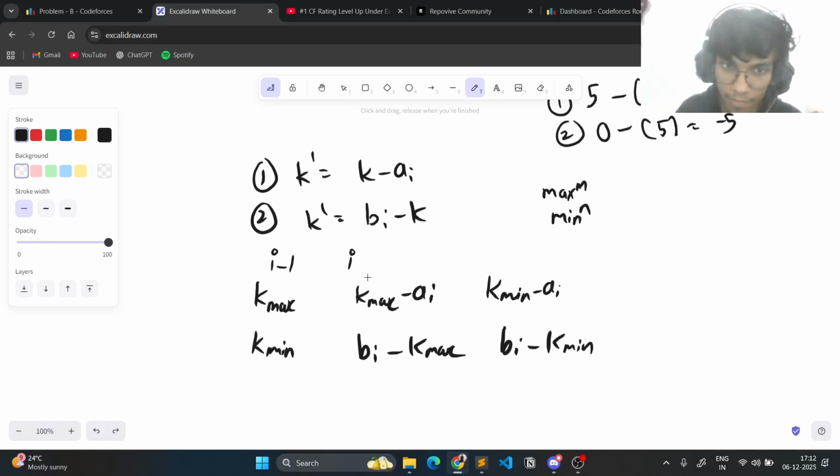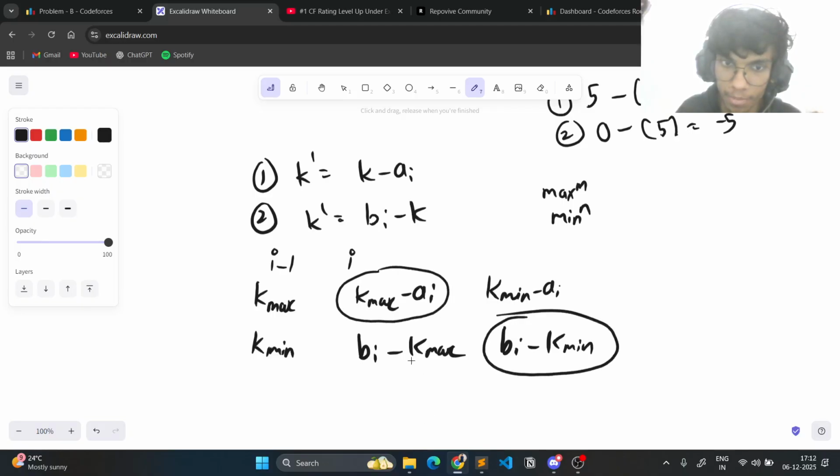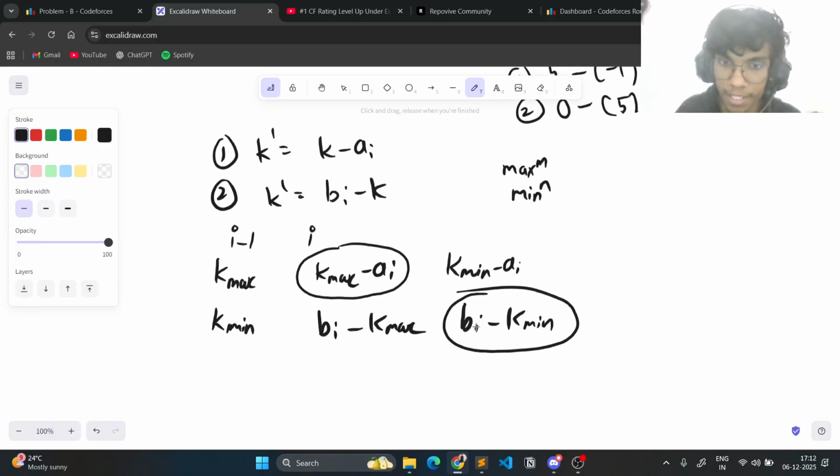If you look carefully, kmax minus ai and bi minus kmin would be maximum, since this is kmax and we are just taking ai out from it, and this is the minimum k, which we are subtracting from bi. If we subtract kmax, then this term would actually be very big and will decrease the overall sum. So these two will contribute to maximum. Similarly, kmin minus ai and bi minus kmax, these two will contribute to the minimum.